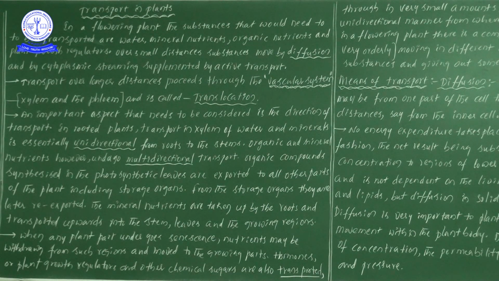But with phloem members, translocation of food materials, or the transport of food materials, takes place most of the time from the leaf to root. Okay, leaf to root. So remember these two points: xylem conducts the water and minerals in unidirectional flow, and phloem transports the food materials and other kinds of nutrients in multidirectional flow.